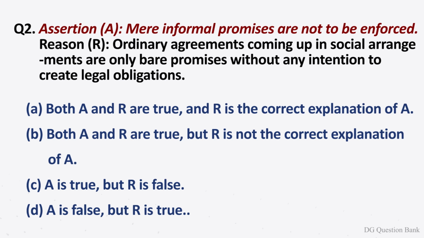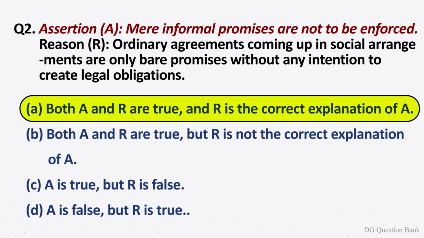The options are option A, both A and R are true and R is the correct explanation of A. Option B, both A and R are true but R is not the correct explanation of A. Option C, A is true but R is false. Option D, A is false, but R is true. The correct answer is option A. Both A and R are true, and R is the correct explanation of A.